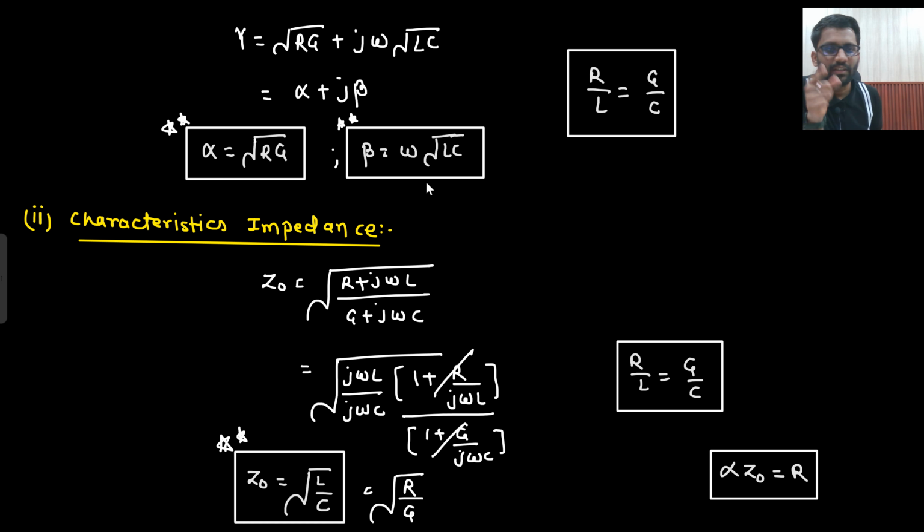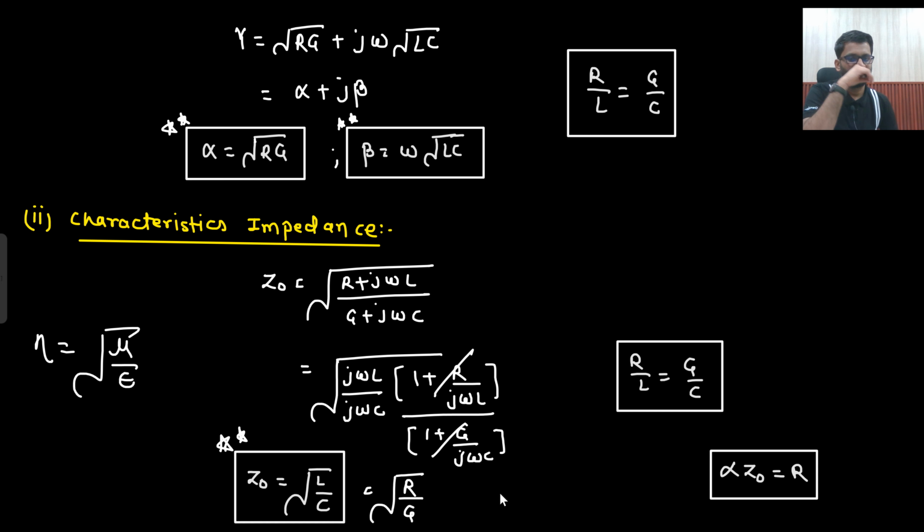Alpha is equals to under root RG, beta is equals to omega under root LC, and Z naught is equals to under root L by C. When we were studying EM waves, what was the formula of eta? This was the formula. So again you can relate, right? L by C, in that manner you can relate. So this you do not need to remember, but this you need to remember, whatever has been kept in the box. Okay. So alpha into Z naught is equals to R. That also, if you want to remember, then you can remember. Otherwise, you can derive in the examination. Is that clear to you?